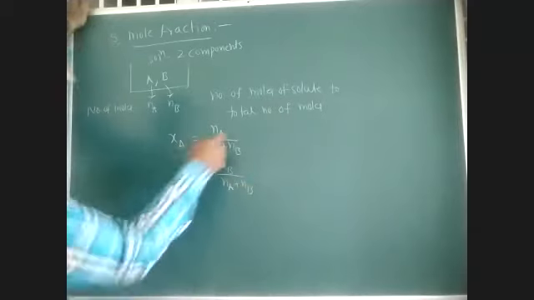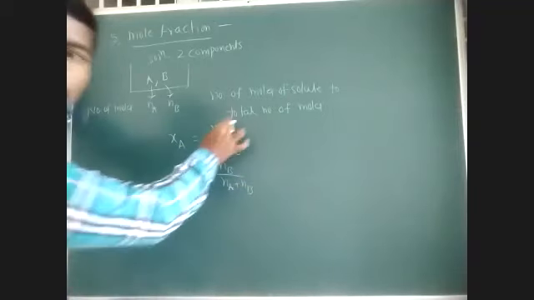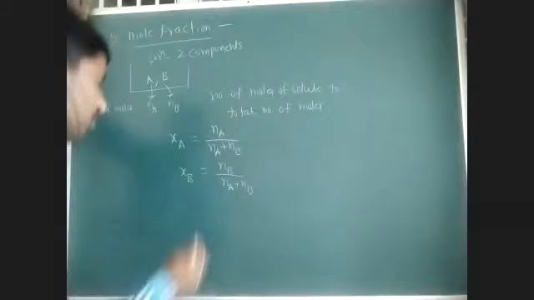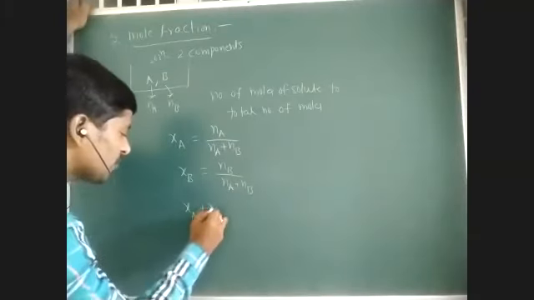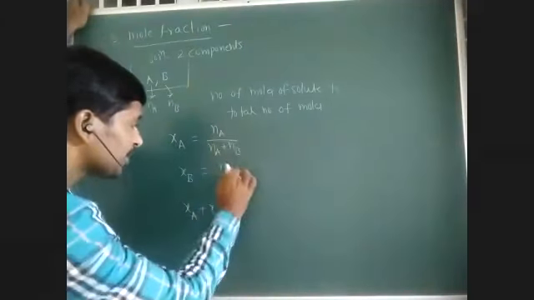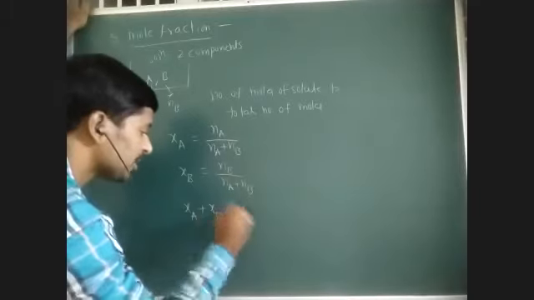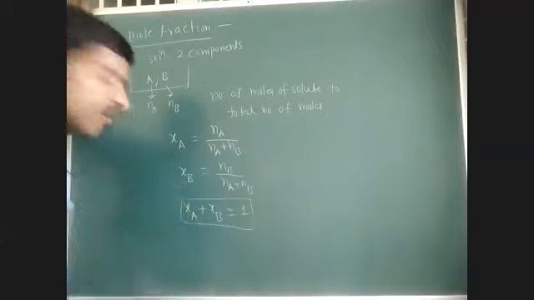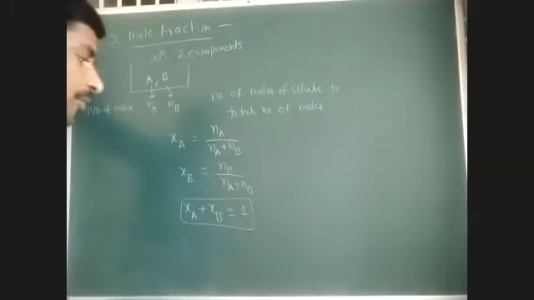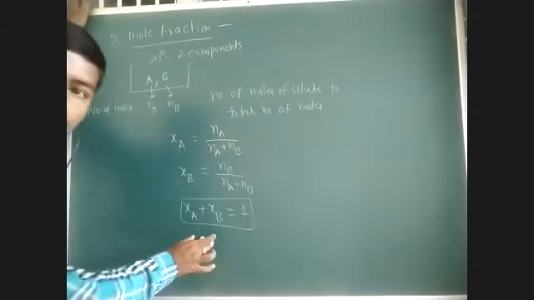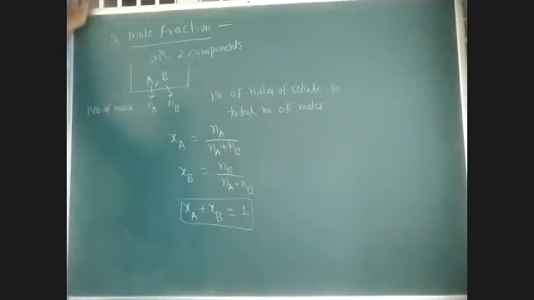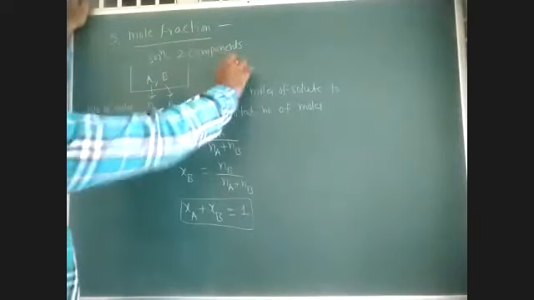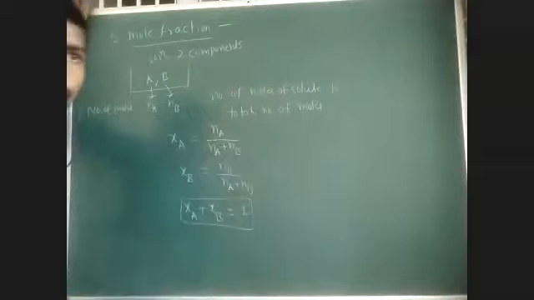So mole fraction of a component we can give like this: number of moles of that component by total number of moles. If you add those two, what do we get? Na plus Nb by Na plus Nb, that is 1. So always the sum of the mole fractions of all the components present in the solution is equal to 1. If you take 3 components, A, B, C, Xa plus Xb plus Xc is equal to 1.